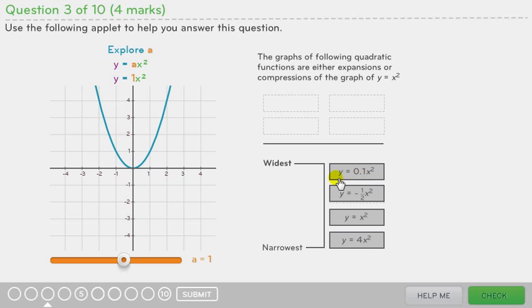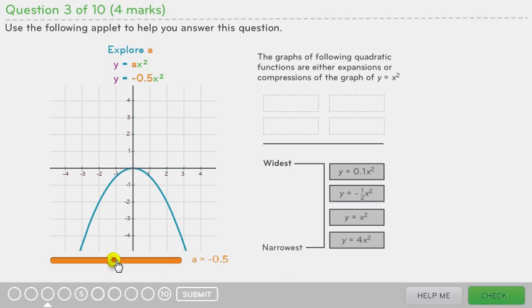Let's check all of these answers using our graph. Y equals 0.1x squared has an a value of 0.1. We can see that it is quite wide. Okay, good. Now let's try negative 1/2. So our a value of negative 1/2 is also wide and a compression, but not quite as wide as the 0.1 was. Okay, so that's good.